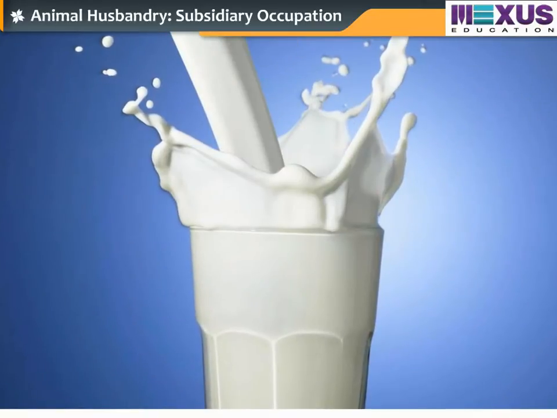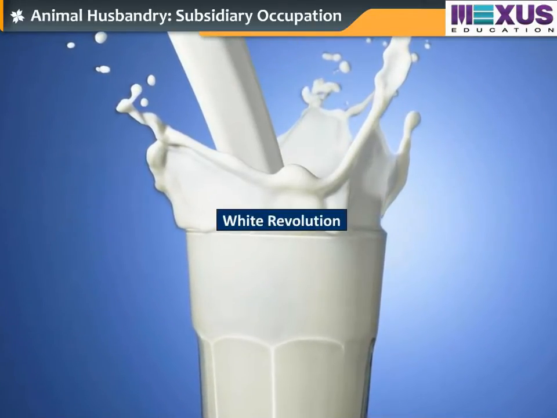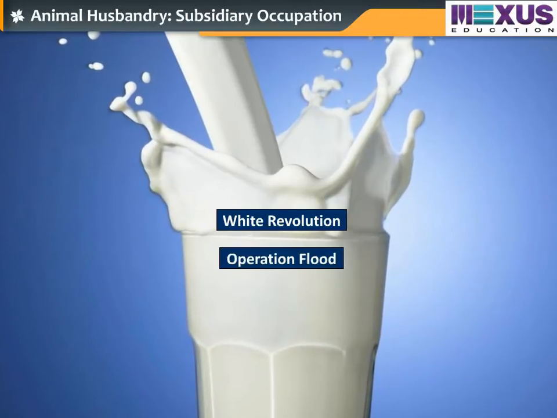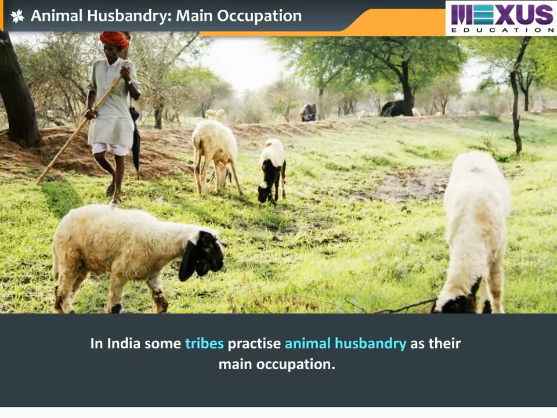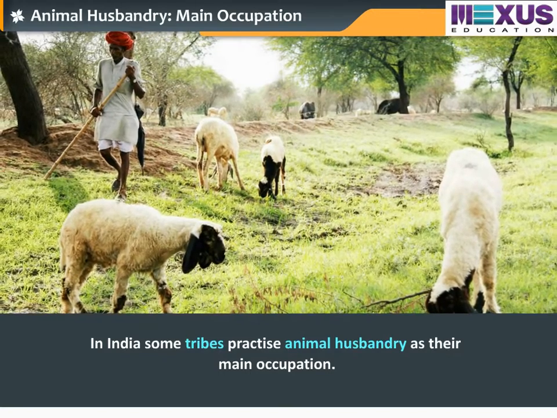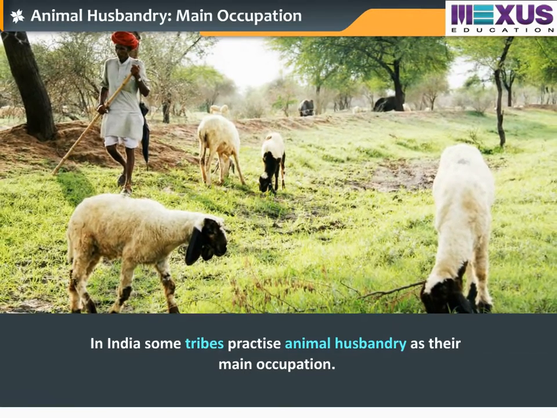This gave momentum to the project White Revolution or Operation Flood in India. In India, some tribes practice animal husbandry as their main occupation.